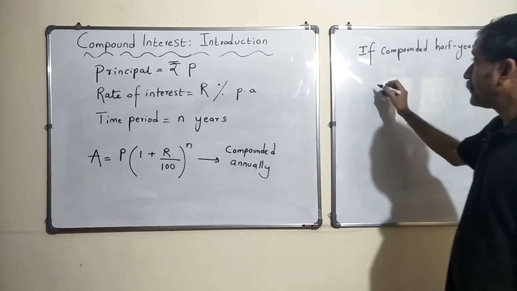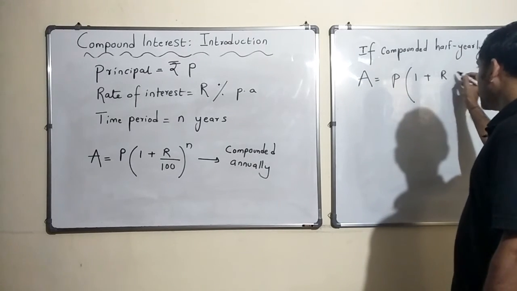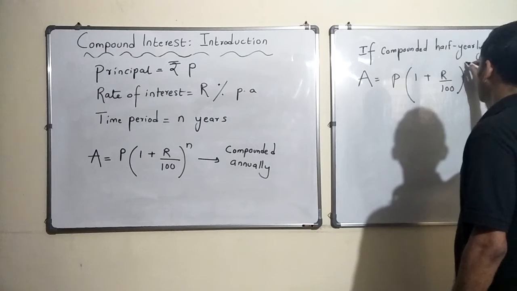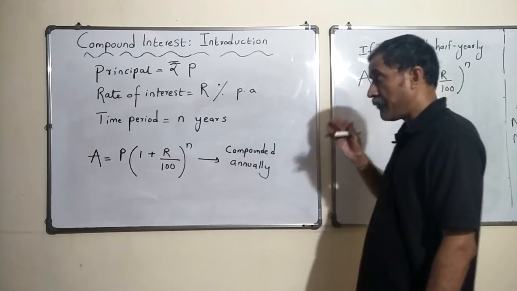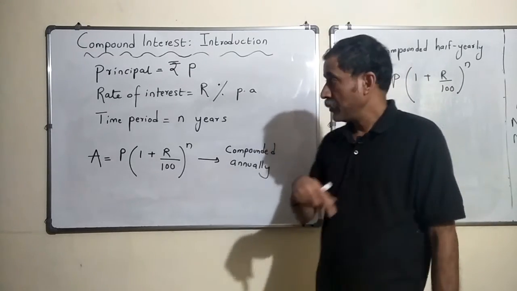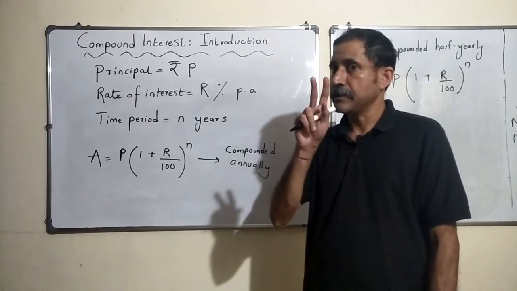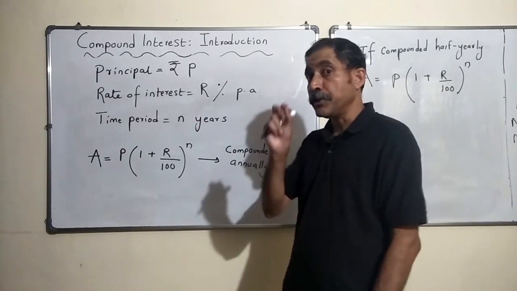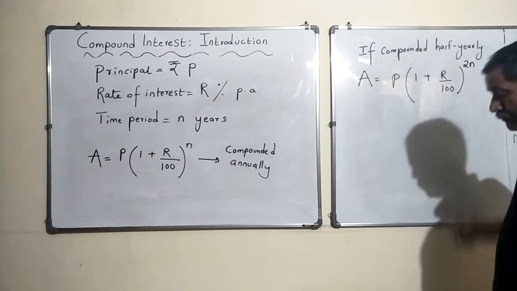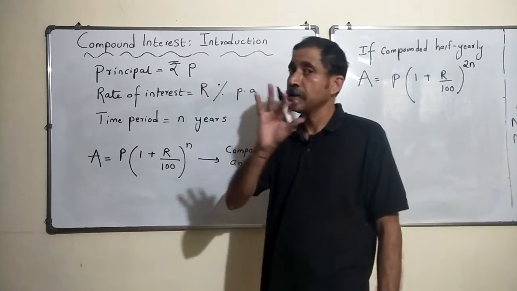If it is compounded half yearly, your amount would be, let me write down the same thing, P into (1 + r/100). If it is compounded half yearly, the number of times I compute in 1 year would be 2. In 2 years, I have to compute 4 times. In 3 years, 6 times, and in n years I will compute 2n times. In 1 year 2 times means in n years 2n times.